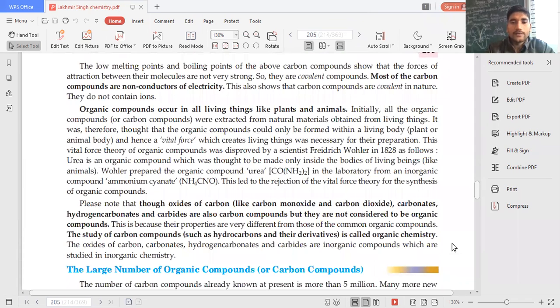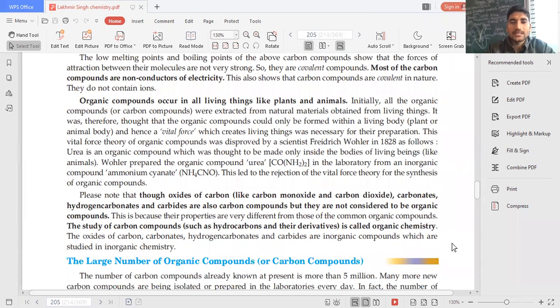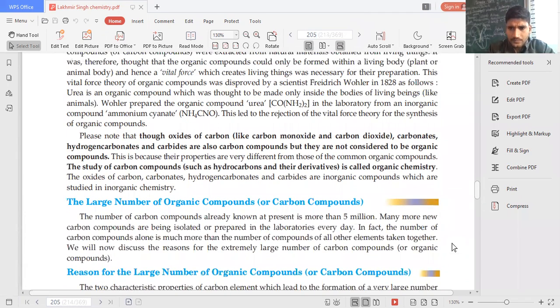Organic compounds occur in all living organisms, plants and animals. Mainly living organisms में पाए जाते हैं. Most of the carbon compounds do not conduct electricity, and yes, ये स्टोरी में आपको vital force theory वाला बता चुका हूँ. That initially it was assumed that carbon compounds cannot be formed, right? In the laboratory, और फिर फ्रेडरिक वोलर एक बार 1828 में हीट कर रहे थे अमोनियम साइनेट को. This is अमोनियम साइनेट, राइट? और फॉर्म हो गया यूरिया इसकी हीटिंग की वजह से. दिस वाज द फर्स्ट ऑर्गेनिक कंपाउंड आर्टिफिशियली सिंथेसाइज्ड इन द लैबोरेटरी. ऑलराइट,